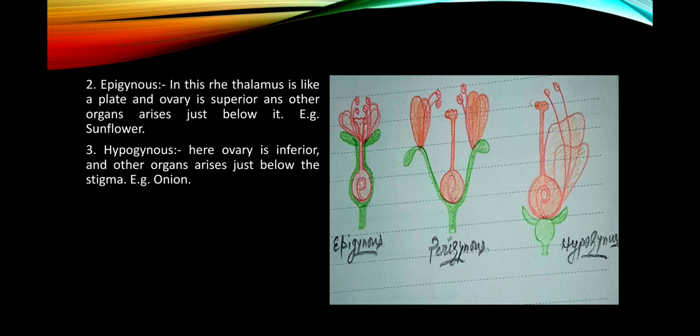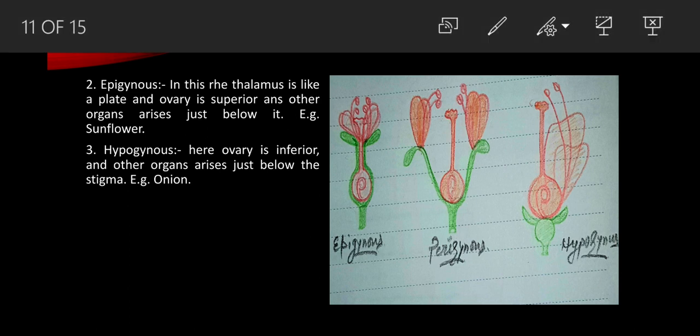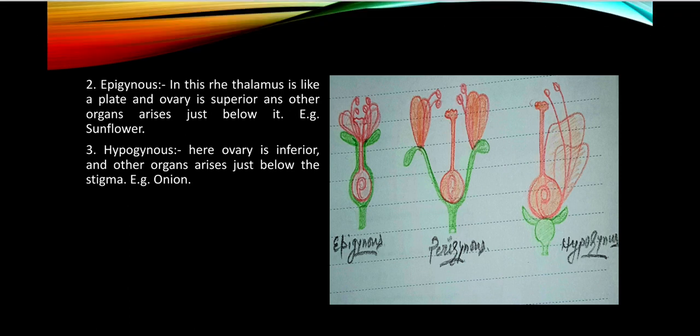In this, the thalamus is like a plate and the ovary is inferior, and other organs arise just above it, for example sunflower. And the last one is hypogynous. Here the ovary is superior and the other organs arise below the ovary, as in the case of onion. So here you will see that these three different types of flower are there.